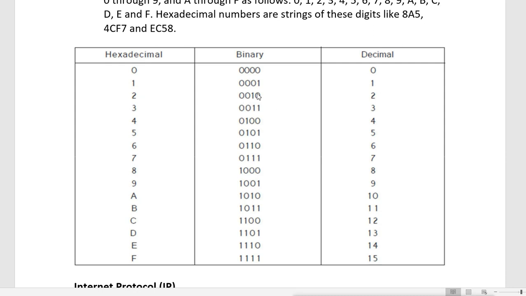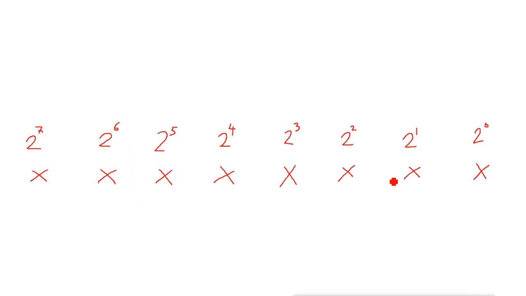Let me show you first the table for this. Now you can see here, these are the digital bits, and by position they have a value. By the position from right to left side, they have a value. And how do we get the value? We get the value by raising the position of the bit as a power of 2.